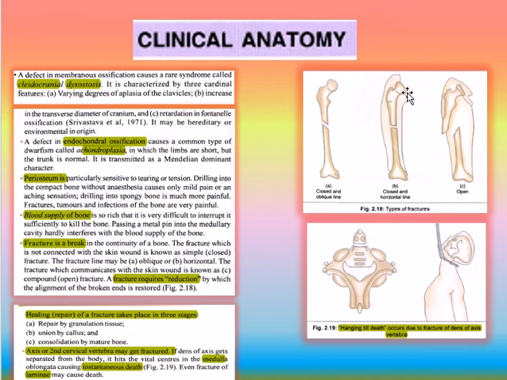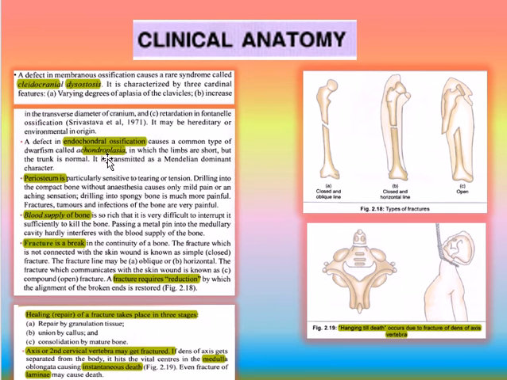Now we discuss clinical anatomy. A defect in the membranous ossification causes a rare syndrome called cleidocranial dysostosis. It is characterized by three cardinal features: varying degree of aplasia of the clavicles, increase in the transverse diameter of the cranium, and retardation in infantile ossification. It may be hereditary or environmental in origin.